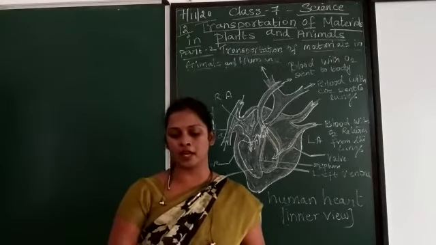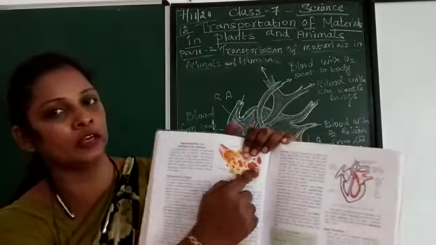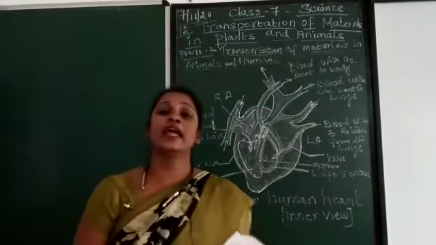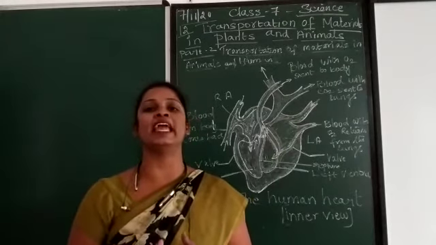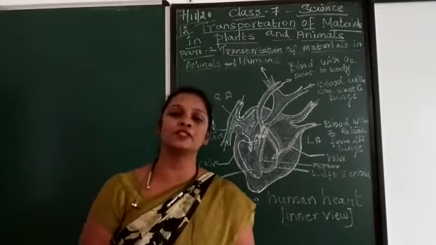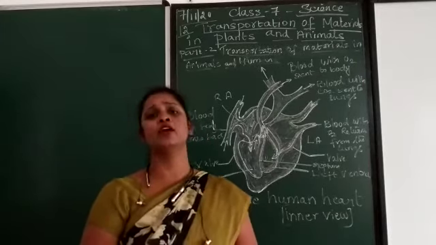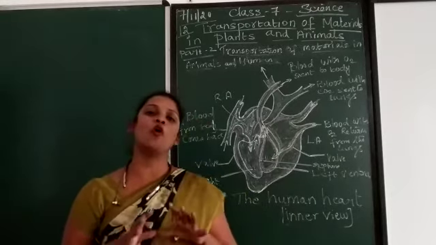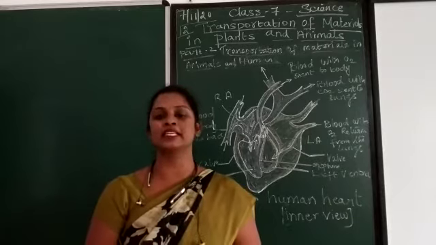So what is plasma now? See here, this is yellow in color. You can see this yellow color, and this yellow colored substance is the plasma. And 90% of this is water. So plasma will be yellow in color, and 90% of it is water. Then food, waste materials, and enzymes. It contains food, waste materials, as well as enzymes, and all these things will be in dissolved form. So liquid format में plasma में रहता है.